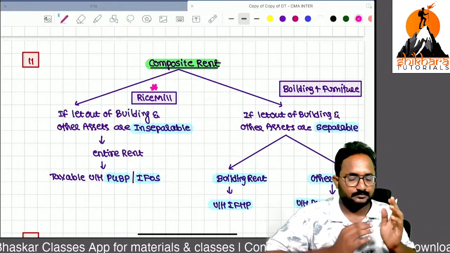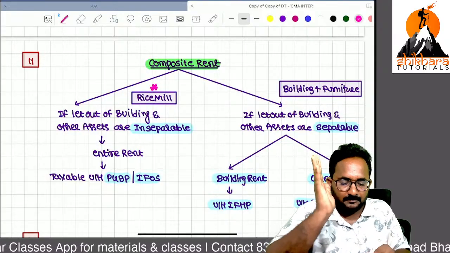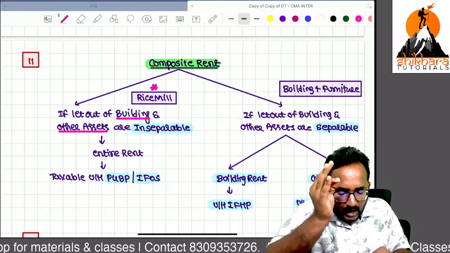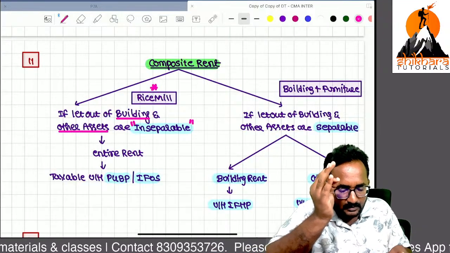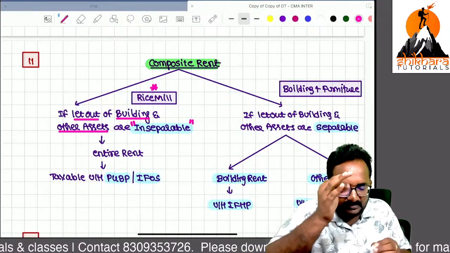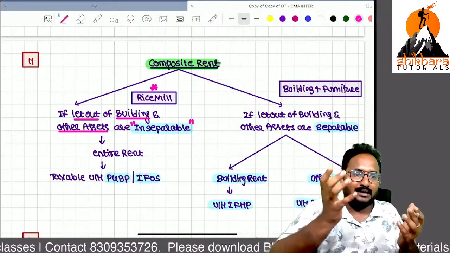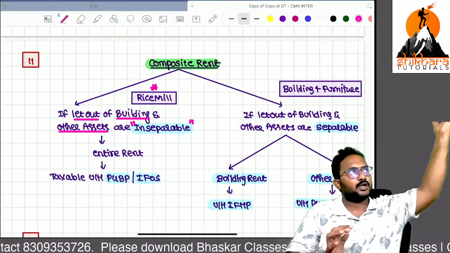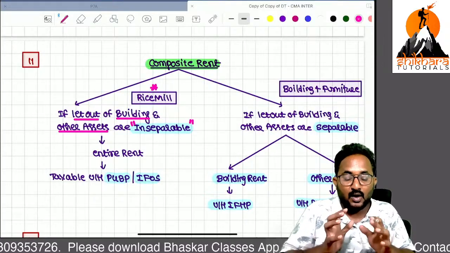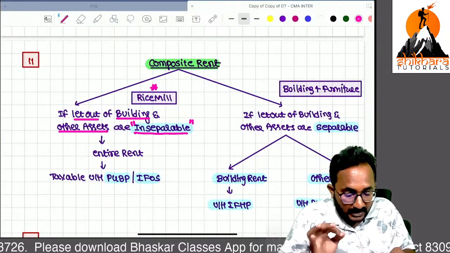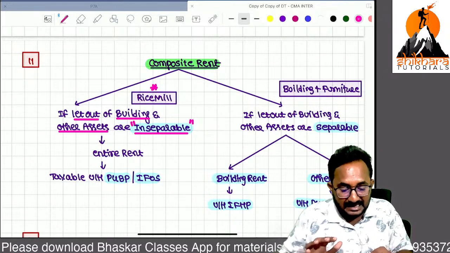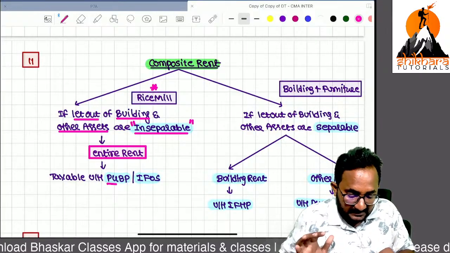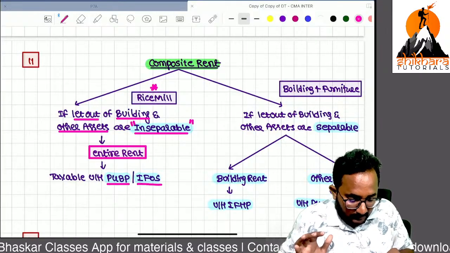In a rice mill, the building and plant and machinery are inseparable. What can I do with the building without machinery? What can I do with the machinery without the building? So that's why these two are inseparable, and here the entire rent, that means the building rent and the plant and machinery rent, is taken as PGBP or income from other sources.